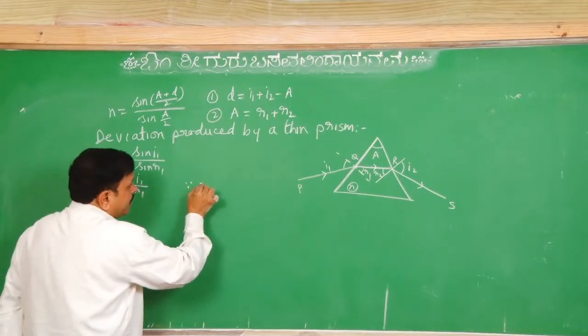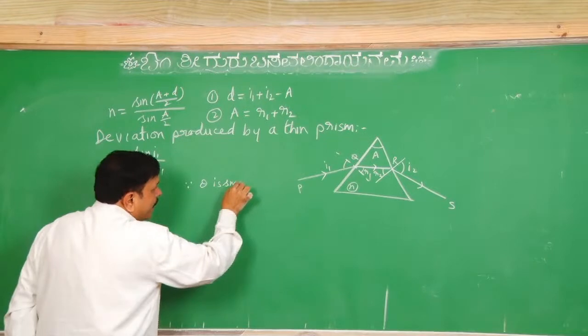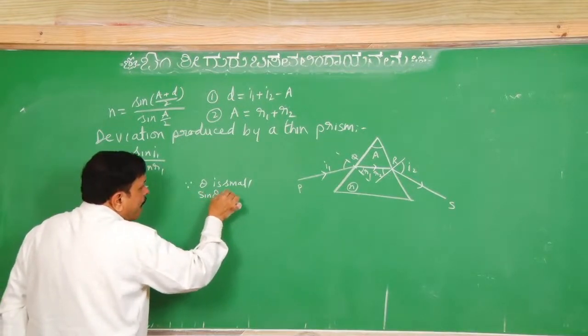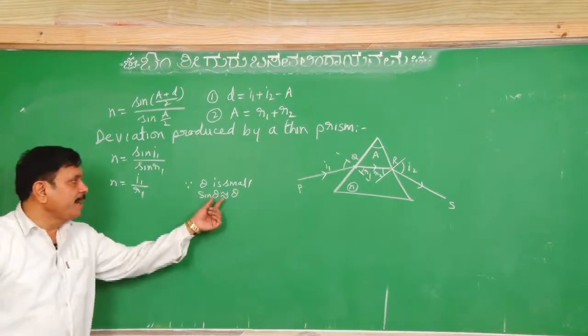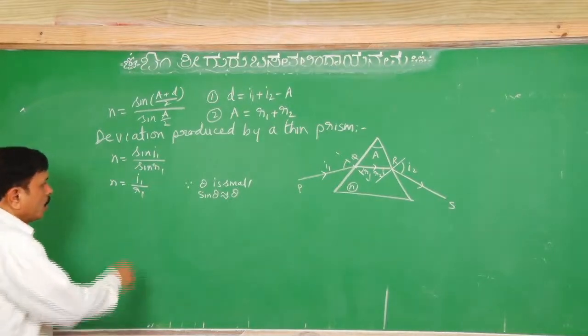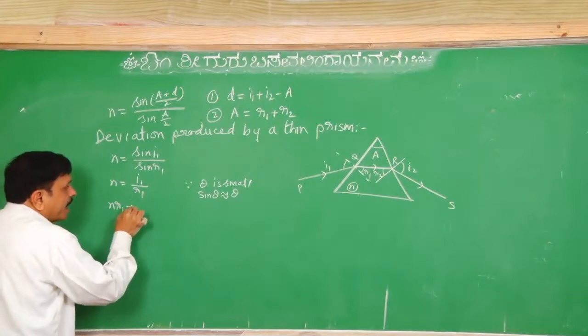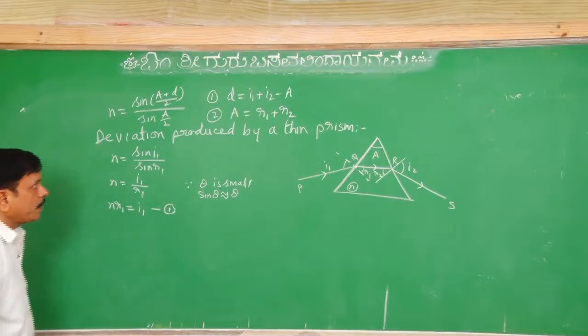Because when angle theta is small, sine theta is equivalent to theta. So, sine can be eliminated, and we can take directly this angle in radian. So, it becomes NR1 equal to I1, equation number 1.